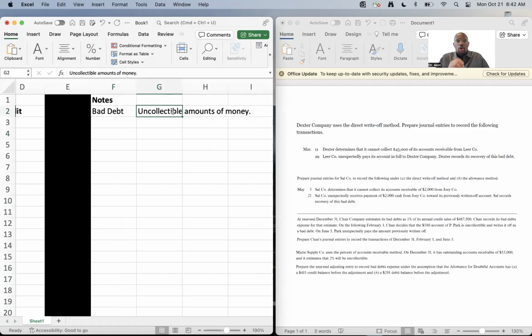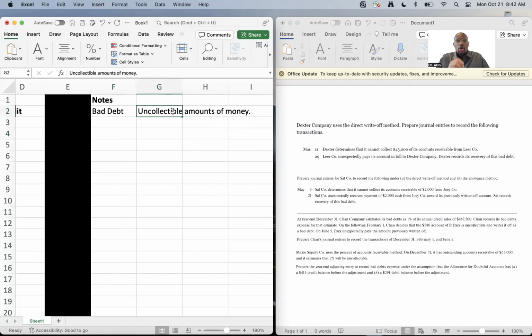So we want to, as accountants, talk about how do we A, record and B, calculate bad debt? We record bad debt through what we call a write-off journal entry. A write-off journal entry is a journal entry that's specifically designed to write off bad debt.